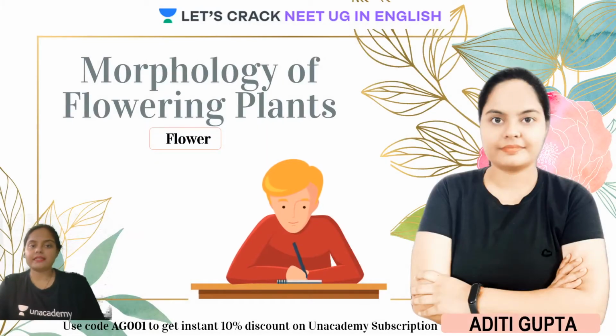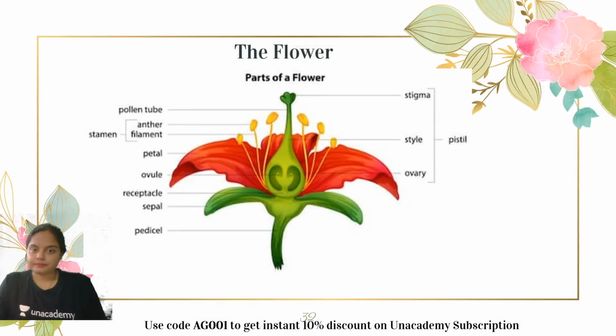Now moving ahead, let us go through the structure of flower in detail. So guys, this is the structure of flower. We know that the flower develops on a floral shoot, floral shoot or floral axis. So basically, floral axis is a modified shoot, right? We know that in shoot, stem is present and the stem has nodes as well as internodes.